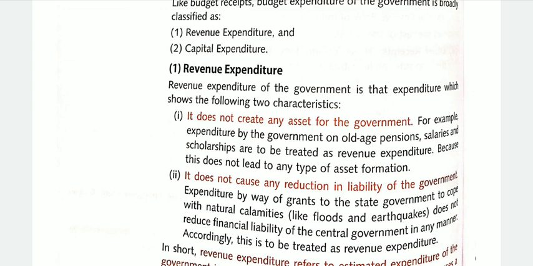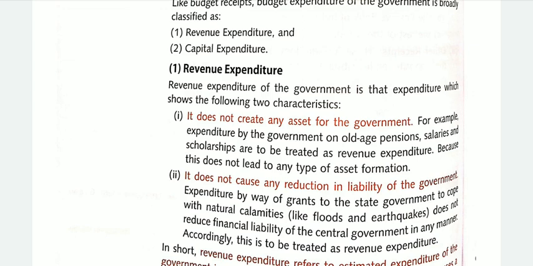For example, old age pension given to senior citizens, scholarship, etc. All these are expenditures which do not create any asset for the government.